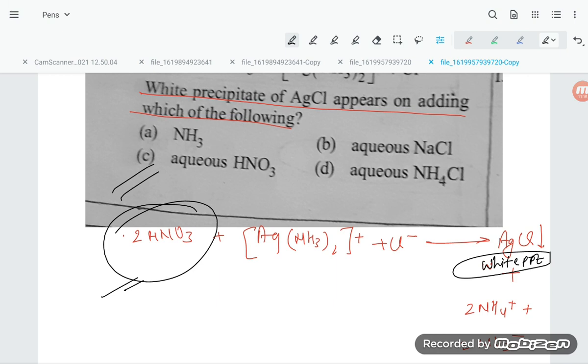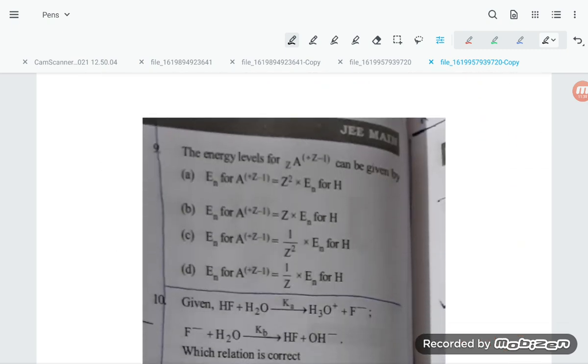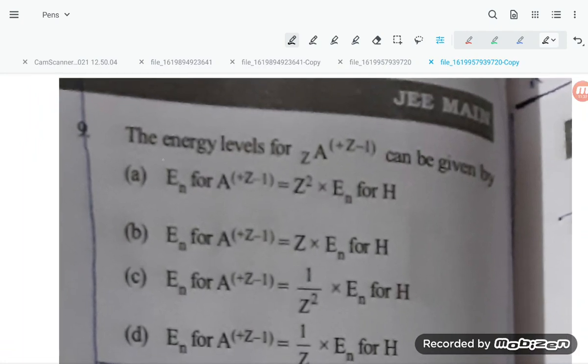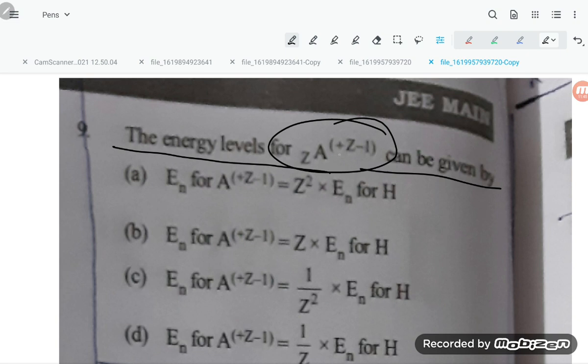When nitric acid is added, the amine solution is made acidic and the complex ion dissociates and liberates silver ion to recombine with the chloride ion. This is the confirmatory test for silver in group 1. So that you can memorize, students. Now next, question number 9. The energy level for A can be given by, so they have given A plus Z minus 1, and they are asking can be given by.